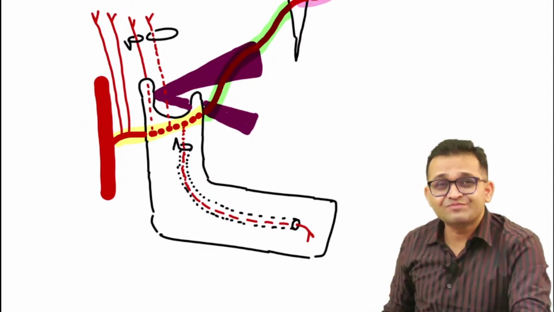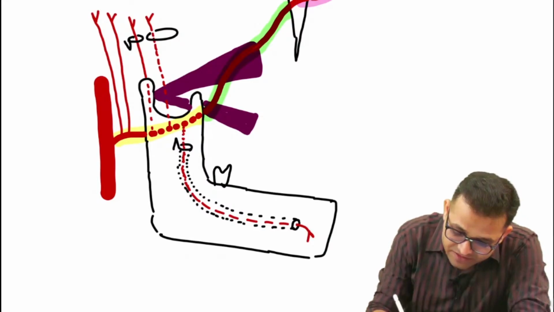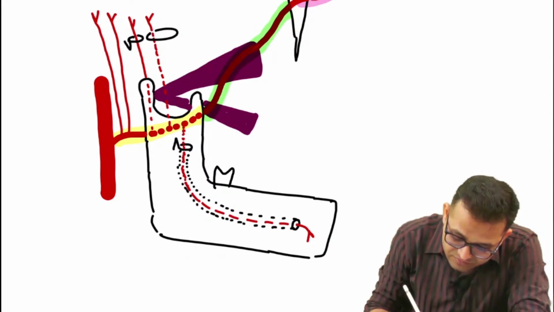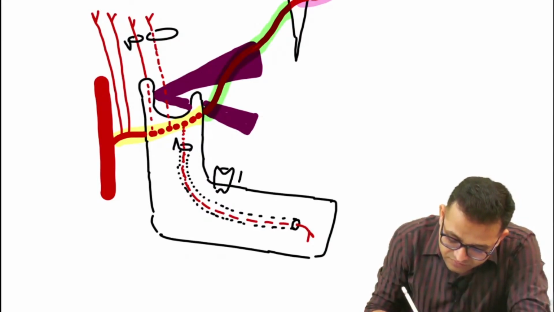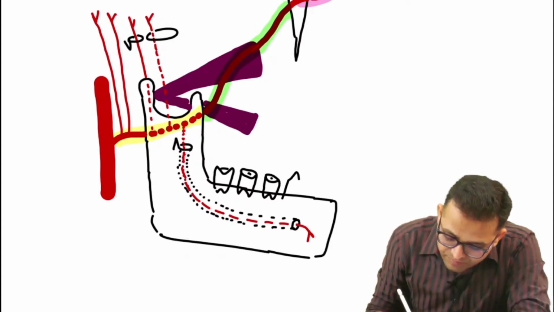This is an INICET MCQ. Sir, here are our teeth. I am doing a simplified diagrammatic presentation.